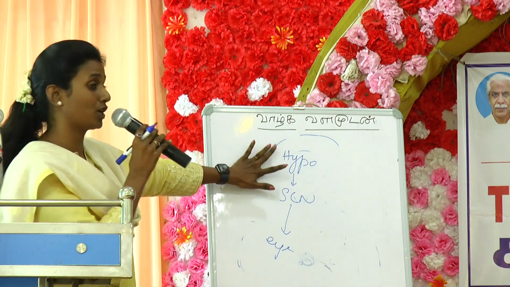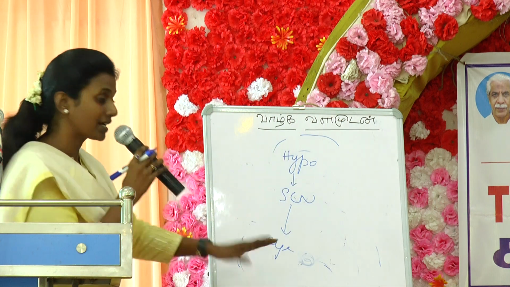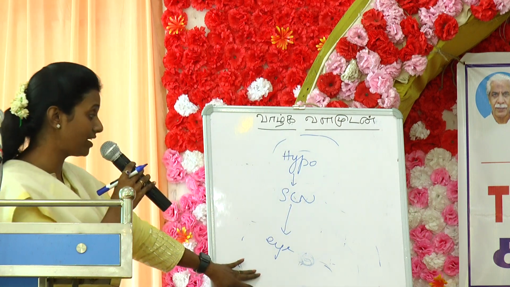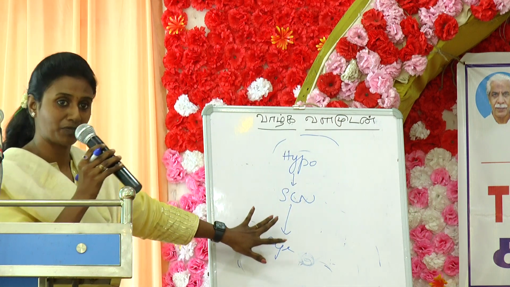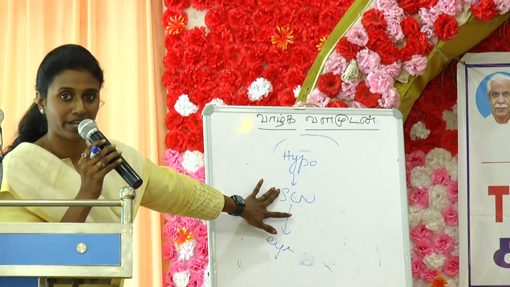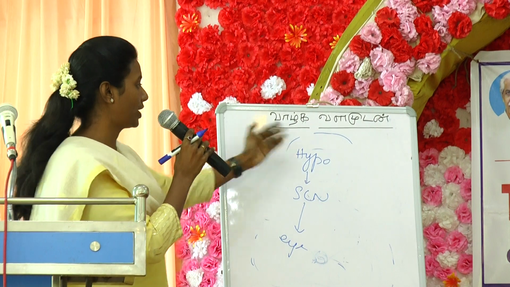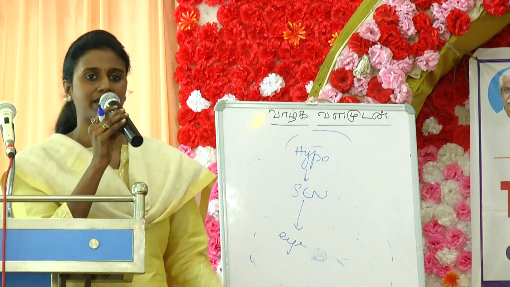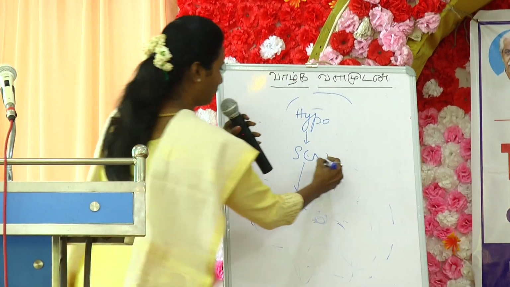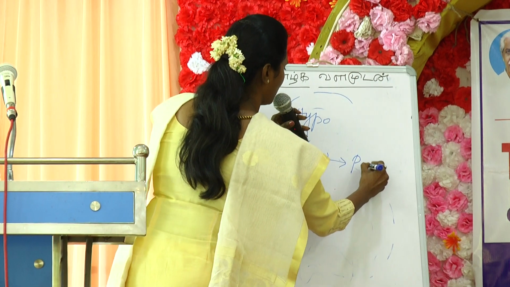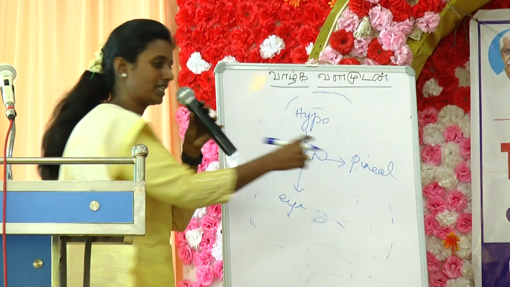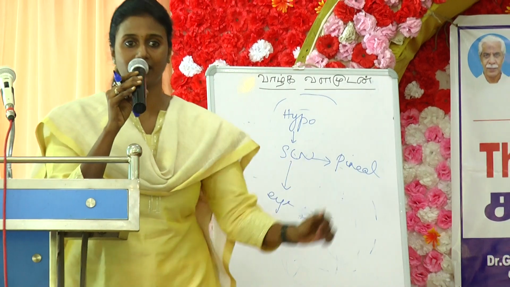Still it is in the arousal state. Darkness, the lights are off, it has become dark. Now what happens? Again the signals are got from the eye to the suprachiasmatic nucleus. It says now darkness has come. Now it puts the hypothalamus to an inactive state. Also, it also sends the signals to the pineal gland.